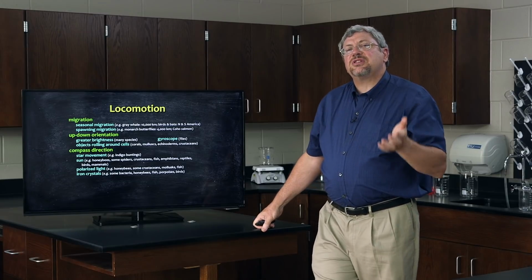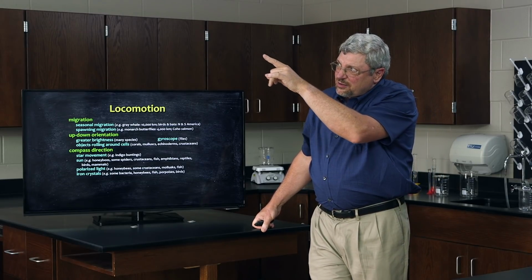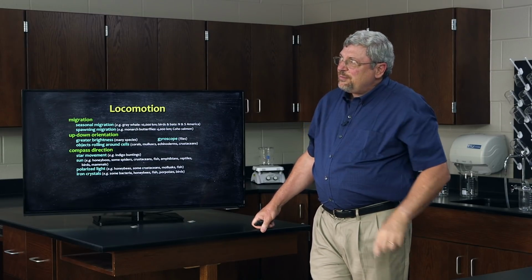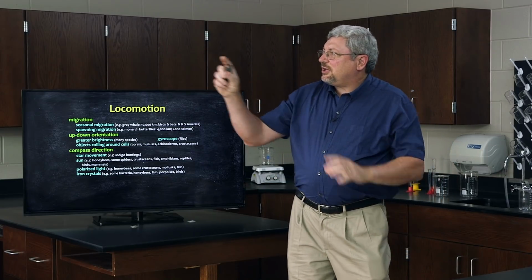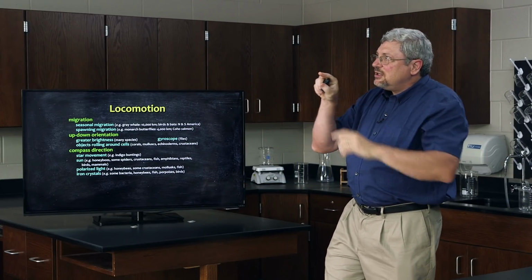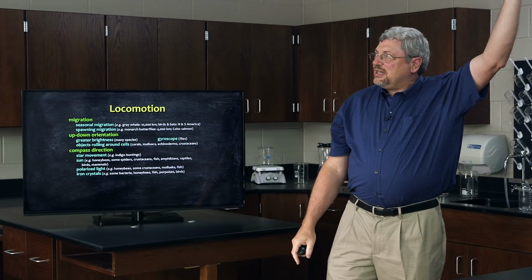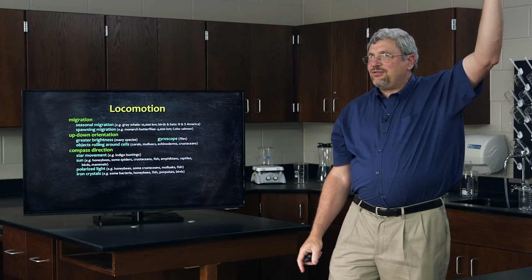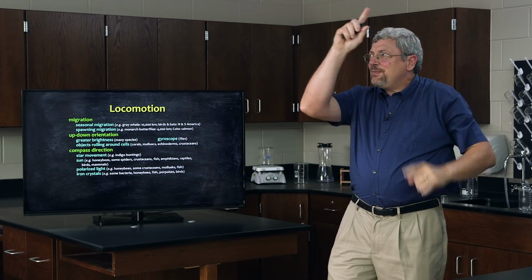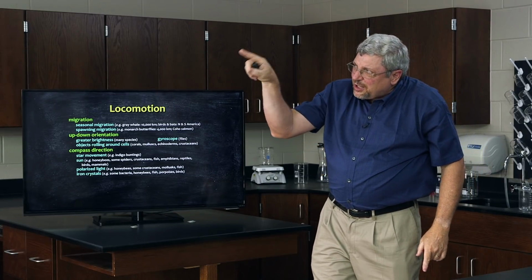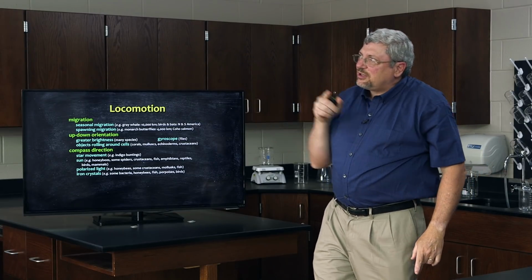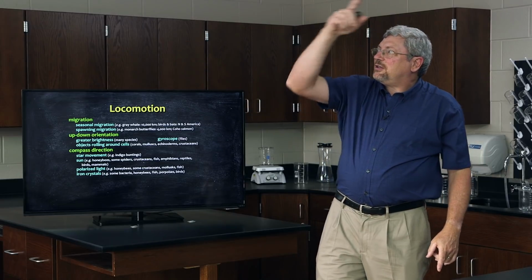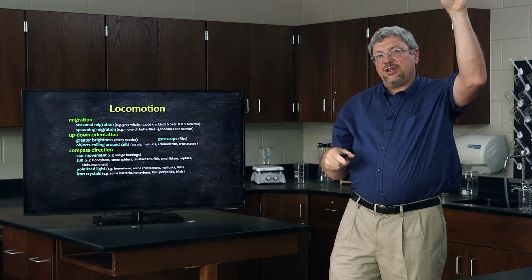Other organisms use the sun. If you've got a patch of blue, by using polarized light, you can determine which direction the sun is. You don't have to actually have direct view of the sun. You just need a little patch of blue to determine what direction the light is bouncing in order to determine where the sun really is.